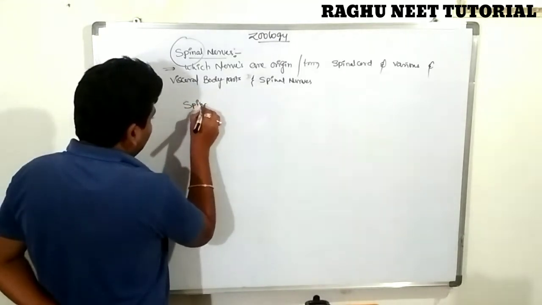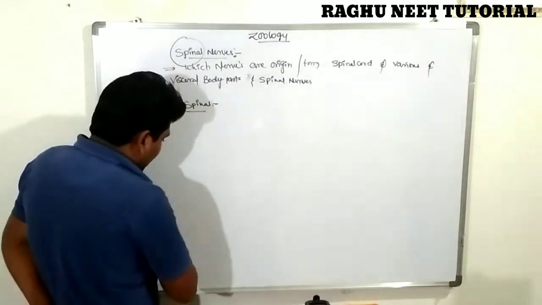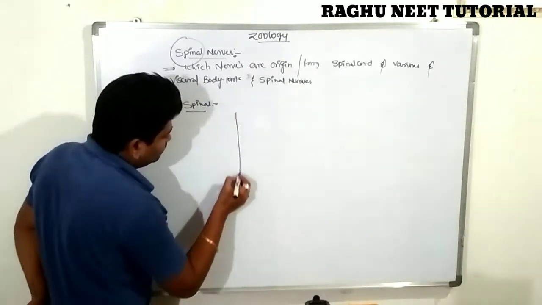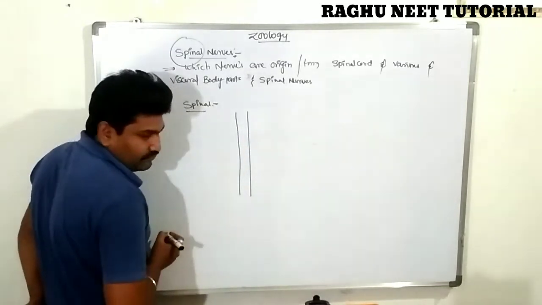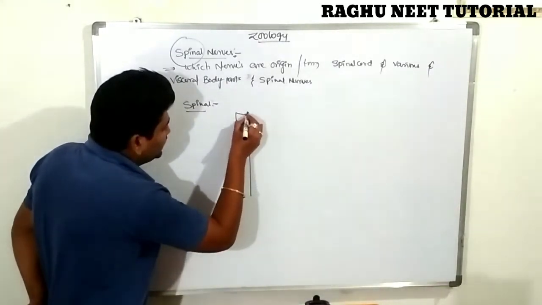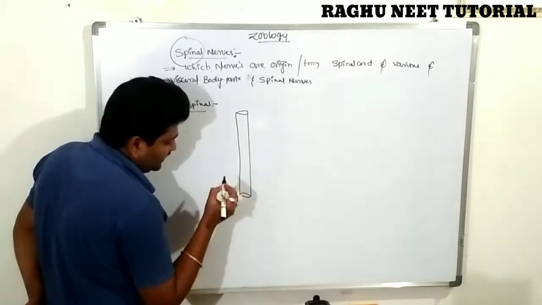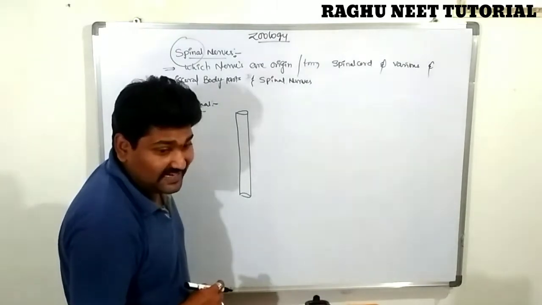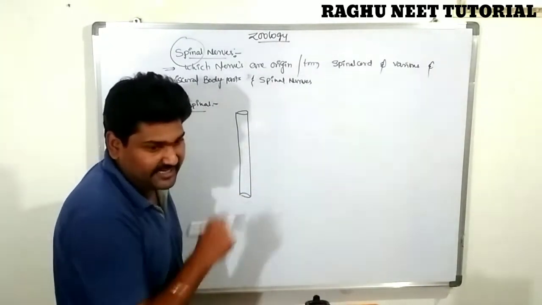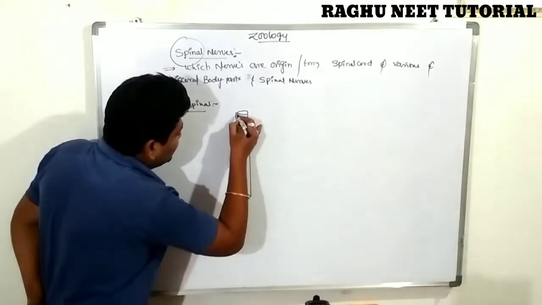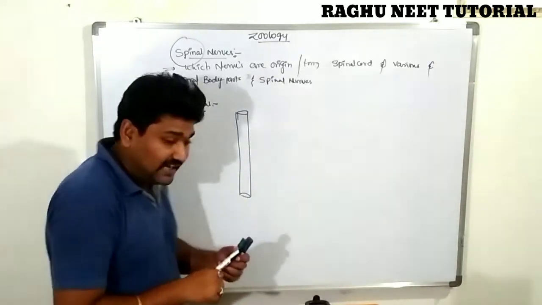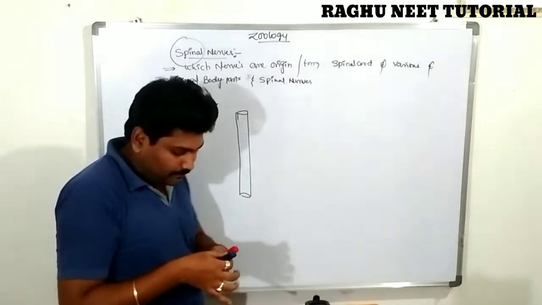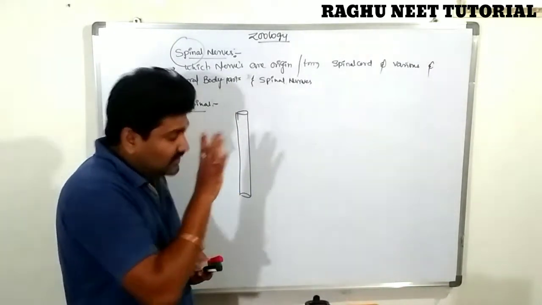The spinal nerve. Let's see the diagram. This is the vertebral column. The vertebral column is hollow in nature, containing a number of segments. The hollow of the vertebral column is occupied by the spinal cord.